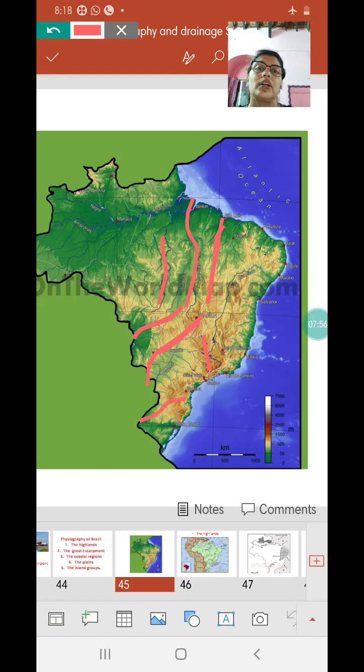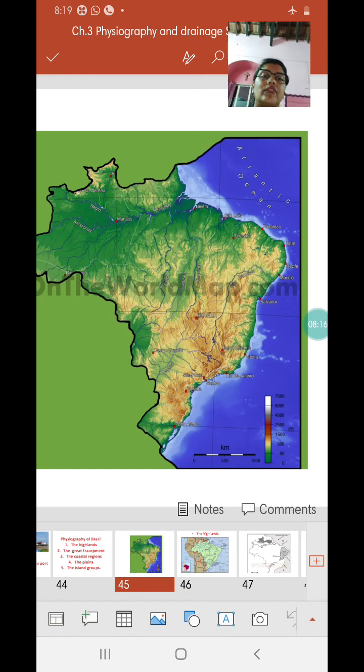On the western side, there is a question later on which we'll be studying. Brazil does not have major west flowing rivers. The main reason is the Brazilian highlands slope northwards and southwards. So there are hardly any slopes towards the west, and therefore there are hardly any rivers that flow towards the west. That could be a give reason as well. Most of the rivers we have seen meet the Amazon.